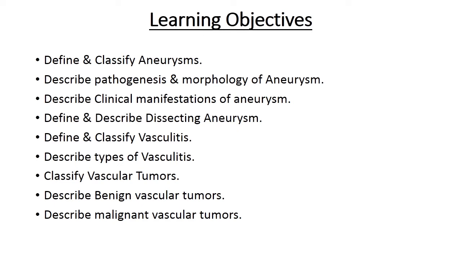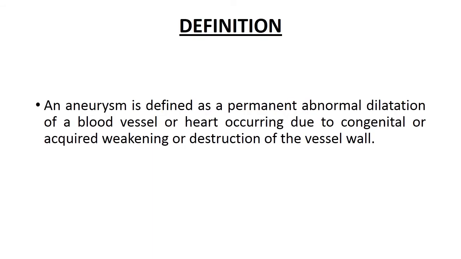At the end of this session, you must be able to define and classify aneurysms, describe pathogenesis, morphology and clinical manifestations of aneurysm, then define and describe dissecting aneurysm, define and classify vasculitis, describe the types of vasculitis, classify vascular tumors, and describe benign vascular tumors and malignant vascular tumors. We will start the discussion with aneurysms.